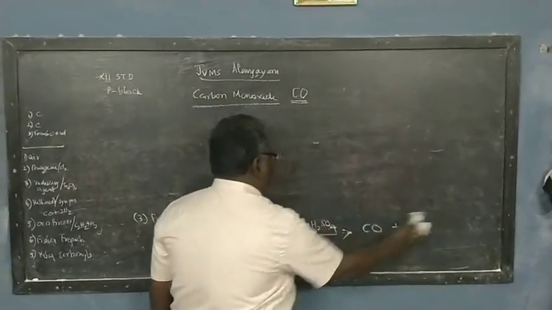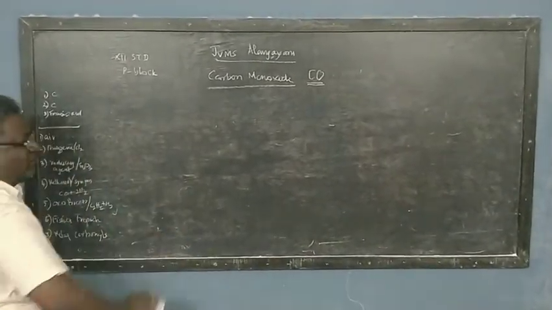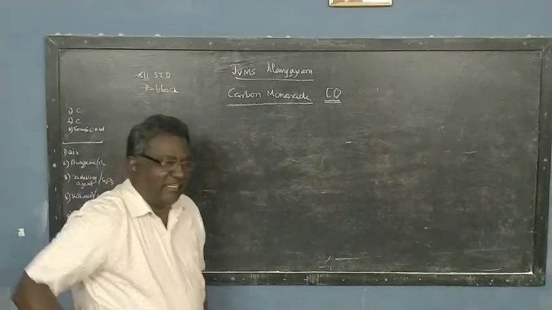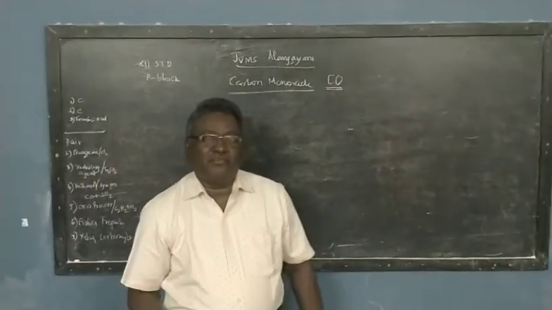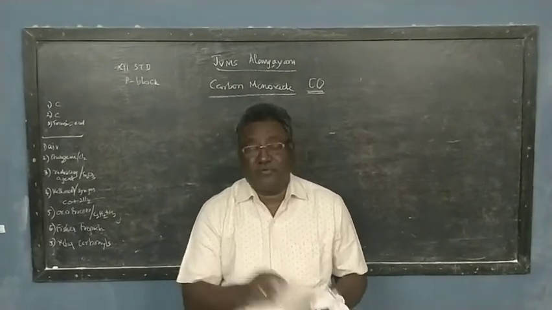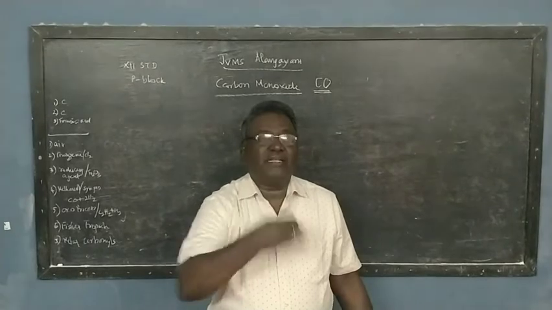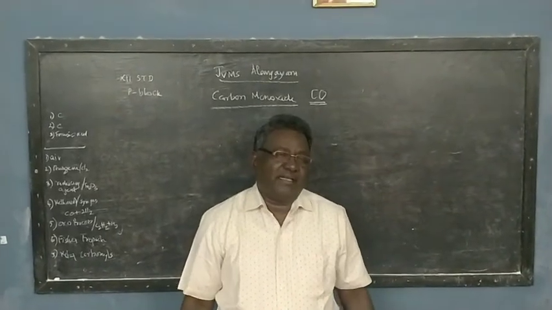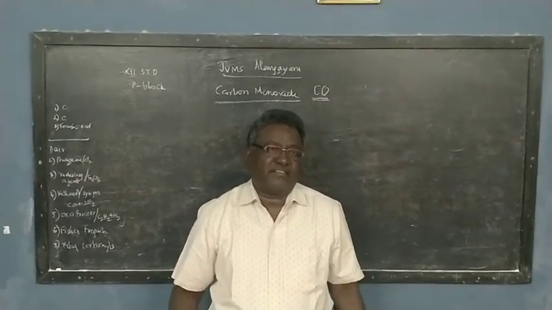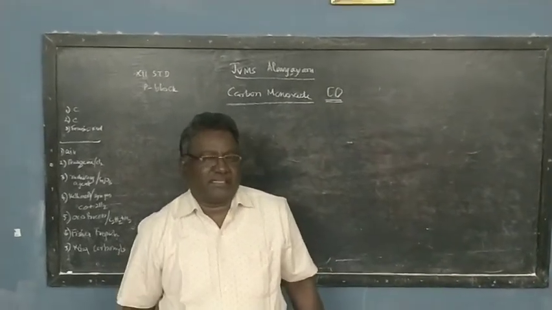In many films we see in the operation theatre, they cut off the oxygen supply and give carbon monoxide to take the patient into a coma stage. There are so many movies like that. So we should not inhale carbon monoxide. It will affect the blood circulation and take us to a coma stage. We will become unconscious for a long time, years together.